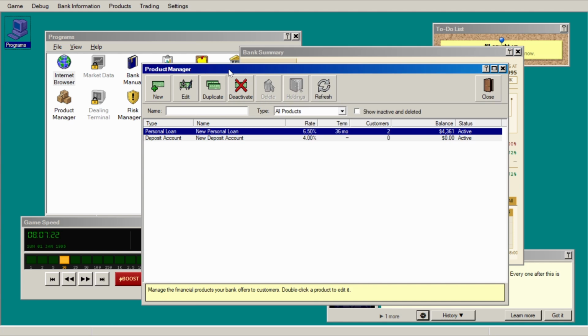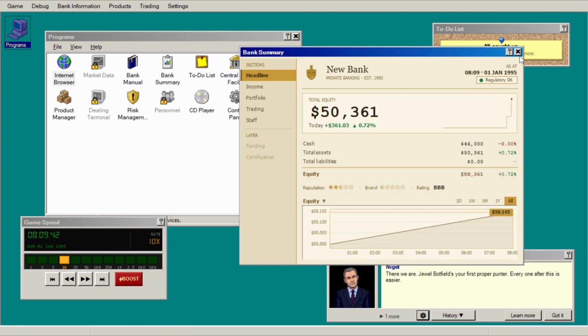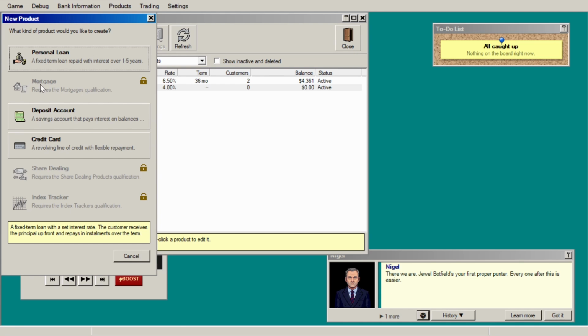So that's the basics of it. I'll leave it there. I'm going to talk about all of the different products and the game mechanics in the future. But that's essentially the gist of it. What you want to do then, as time goes on, is you'll unlock loads of different financial products. So you may have noticed these grayed out mortgages, share dealing, index trackers, and things like that.